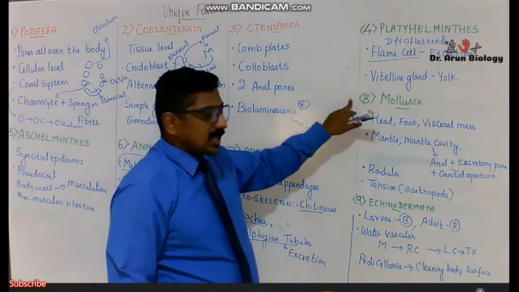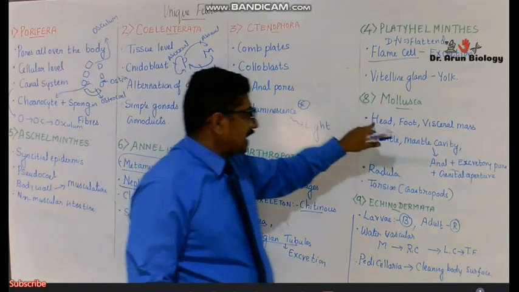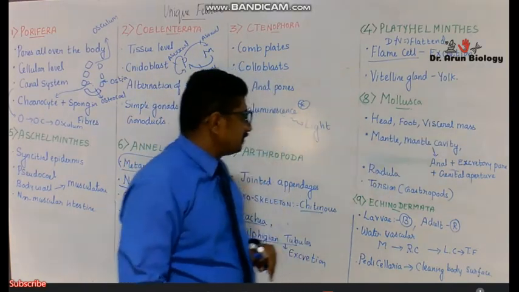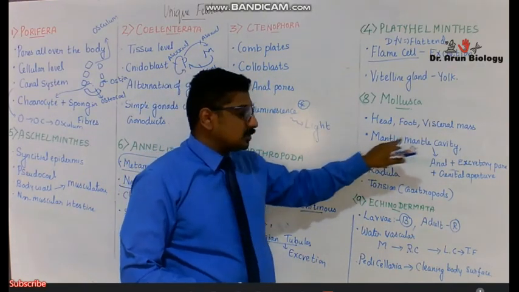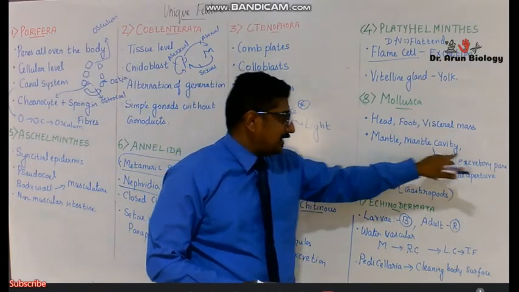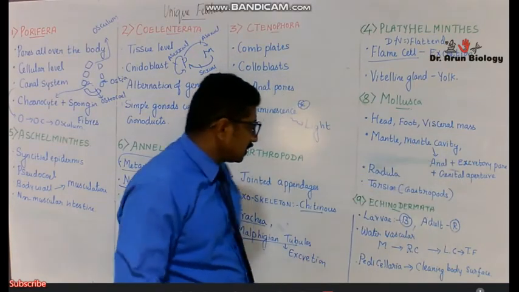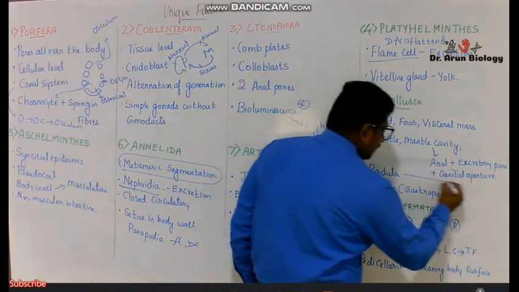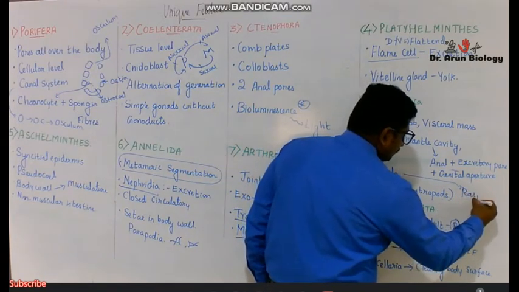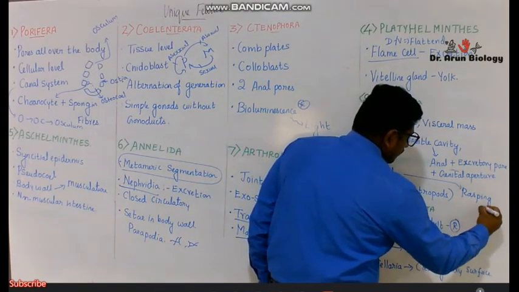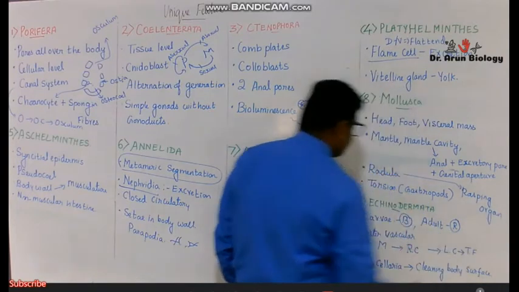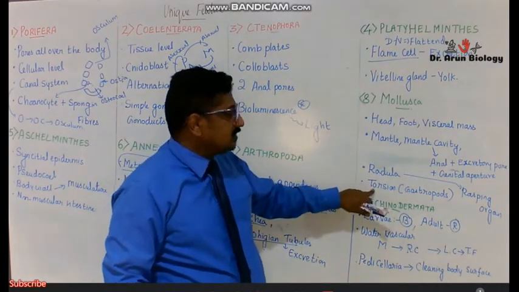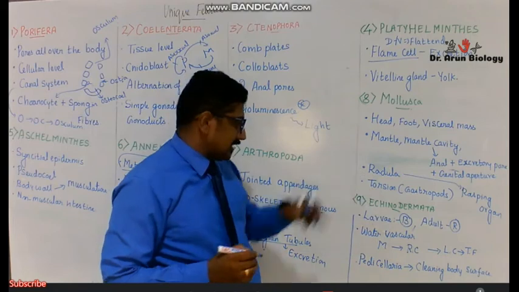Next is Mollusca. The body is divided into head, foot, and visceral mass. They have a mantle with a mantle cavity having anal, excretory, and genital pores. They have a radula, which is nothing but a rasping organ for feeding. And torsion occurs, which is a unique phenomenon in gastropods.